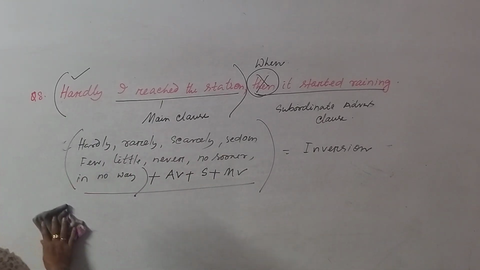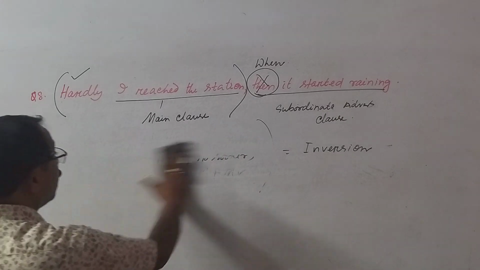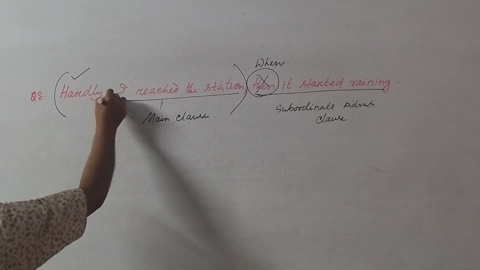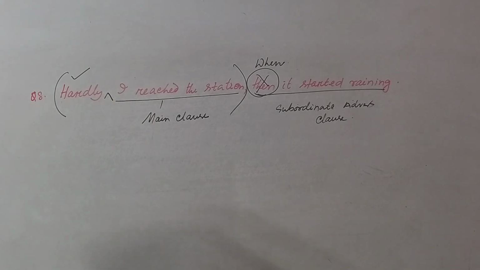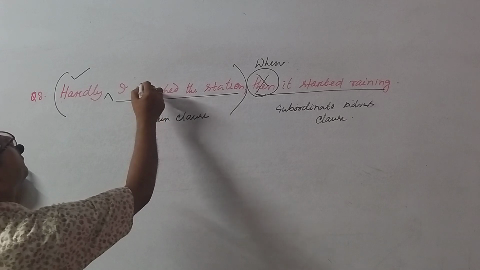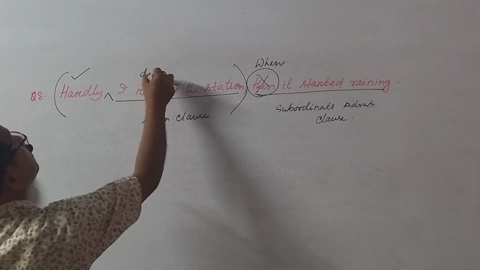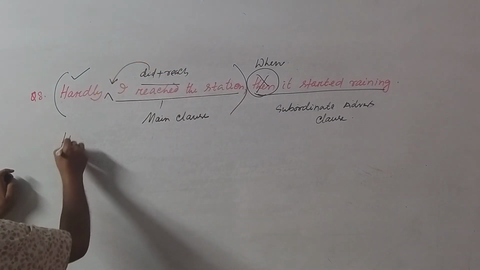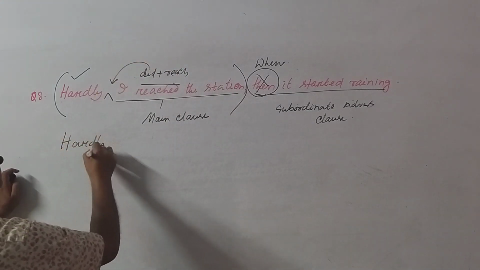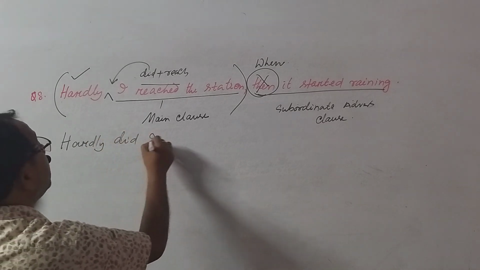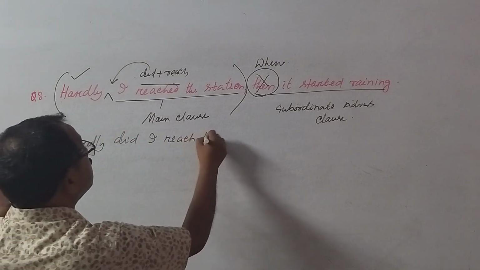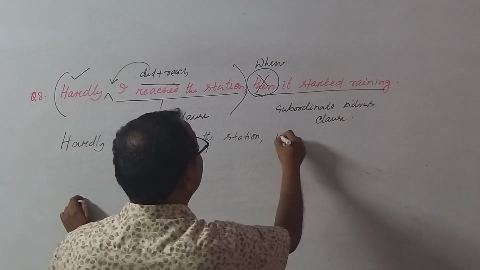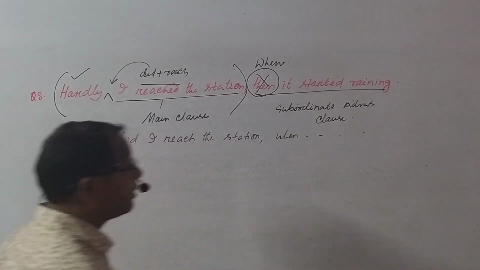So what is the mistake here? Now when you got a hardly there at the starting of the main clause, there you need auxiliary verb. And what is the auxiliary verb? Now here the auxiliary verb is did plus reach. You take here, it will be hardly did I reach the station when it started raining.